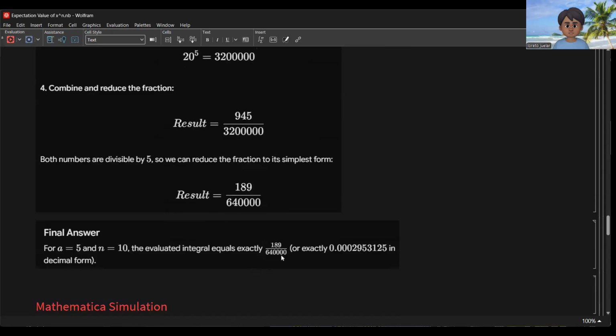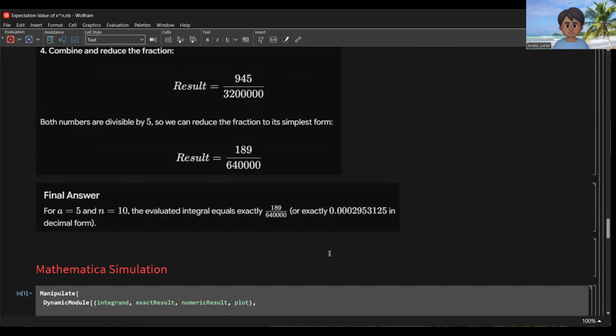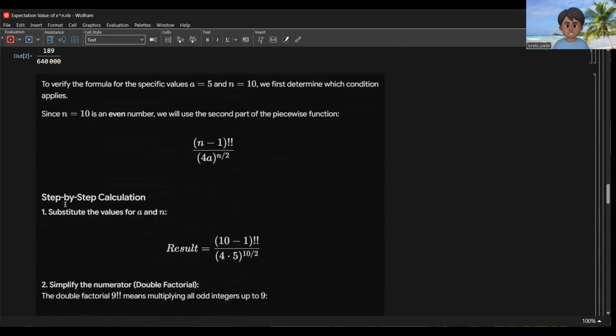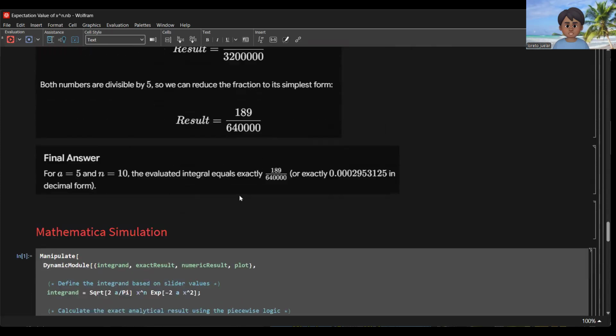So the answer here: they evaluated the integral, which equals 189 over 640,000, or exactly 0.002953125 in decimal. So both sides are correct. Both sides are equal here: 189, and using the right side we also have 189 over 640,000.